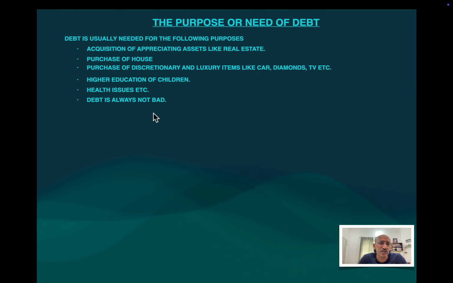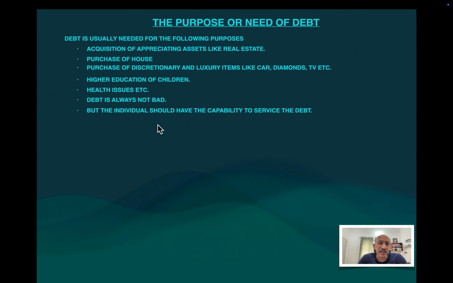We have to understand that debt is not always bad. Suppose you have raised a debt at a particular interest rate, but the value of the asset which you have purchased increases faster than the interest rate which you are paying, then in such a case, debt is not bad. Debt will be a positive thing in your financial planning.